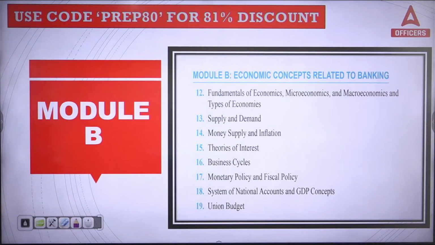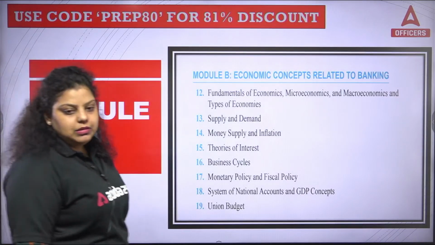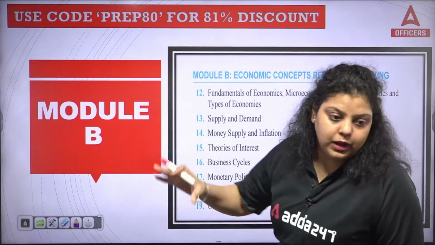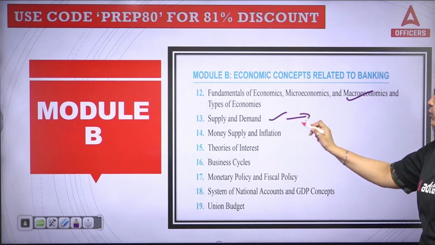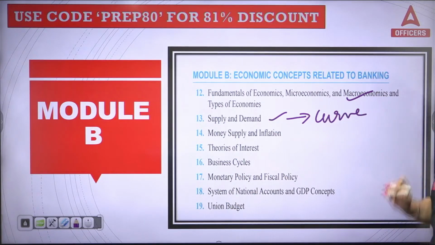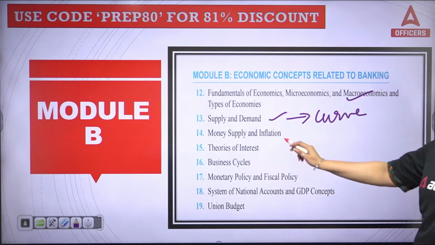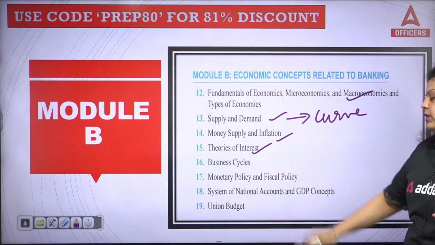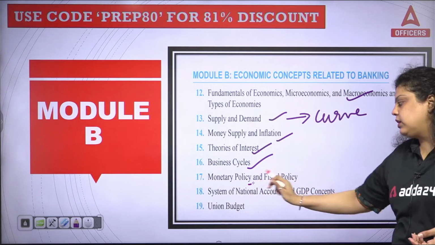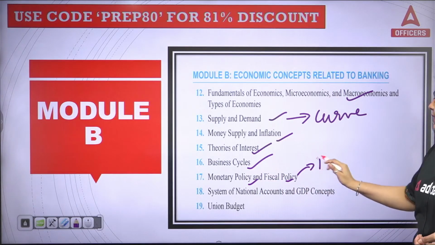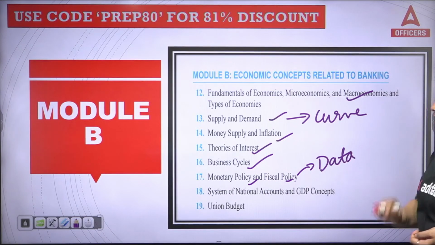Now in module B, you can see fundamentals of economics, the branches of economics, that is micro and macroeconomics, types of economics you have to cover. Demand and supply. Here you have to cover certain curves, the demand curve, supply curve. Elasticity of demand, elasticity of supply you have to cover here. Money supply, inflation, then theories of interest, business cycle has 4 phases that you have to cover. Monetary policy, fiscal policy, again a data question can be asked from here.